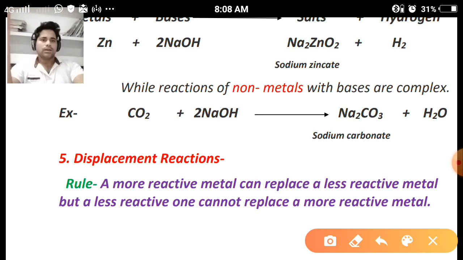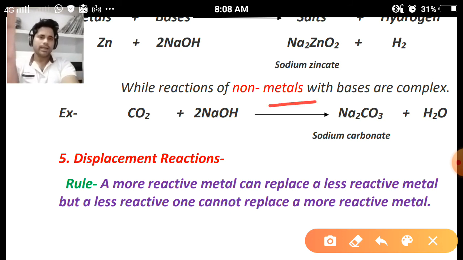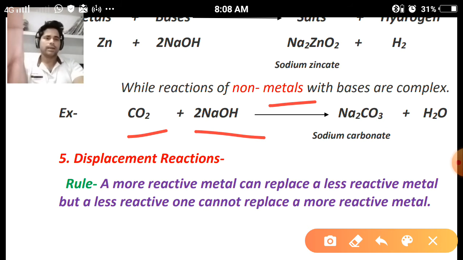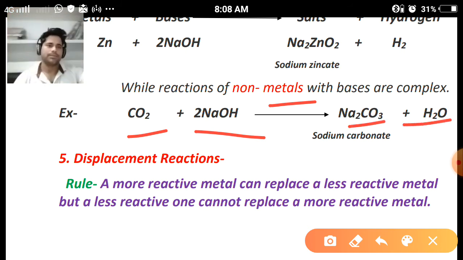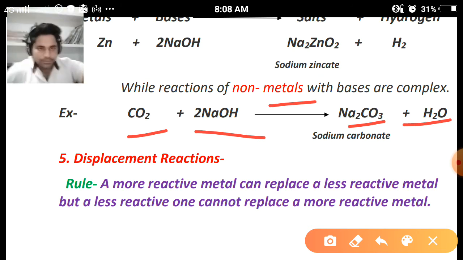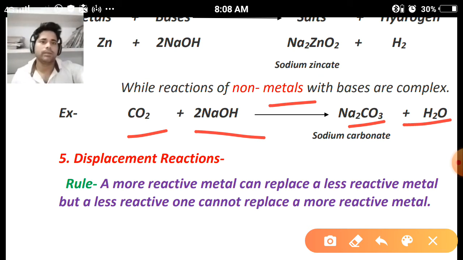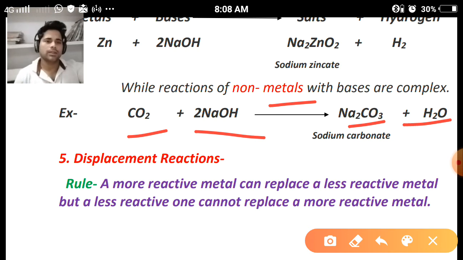Next, while reactions of non-metals with bases are complex, carbon dioxide reacts with sodium hydroxide to form sodium carbonate, and water will be released. Clear? So do not worry, when we are back at school, we will revise all the equations in a detailed manner. We will learn about the balancing of equations. Though we have some limitations regarding online teaching and learning, we are trying our best in this situation.